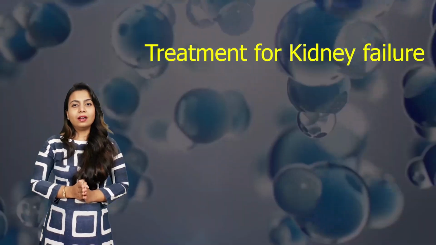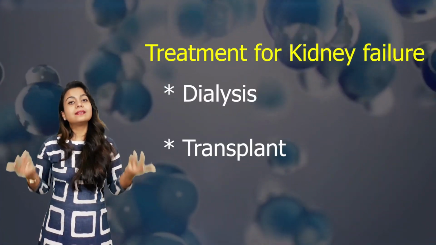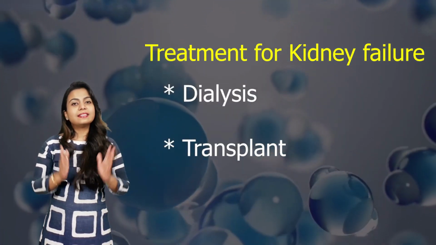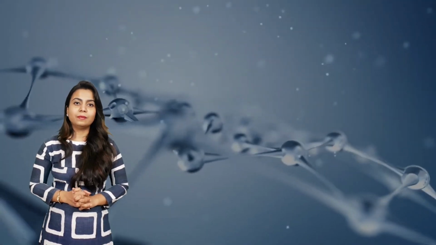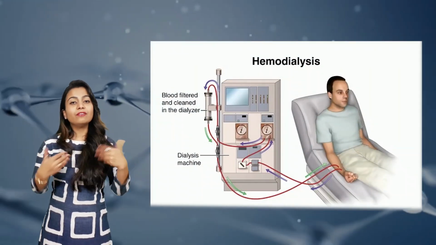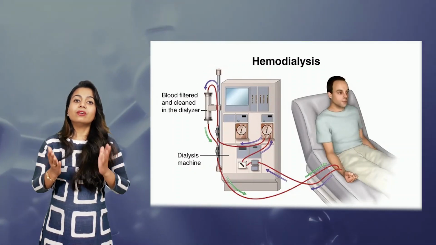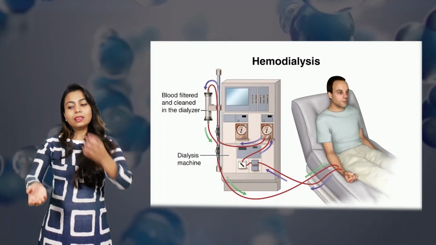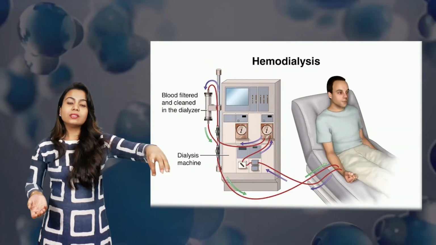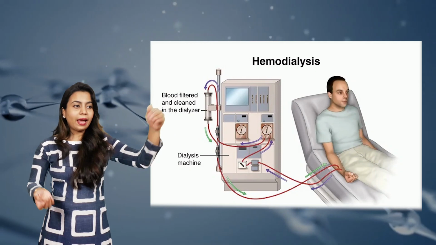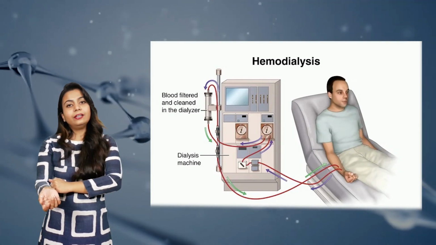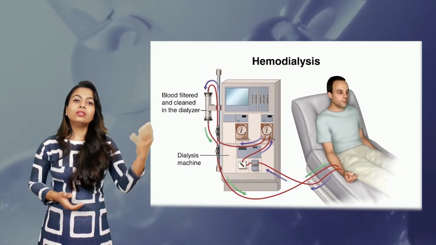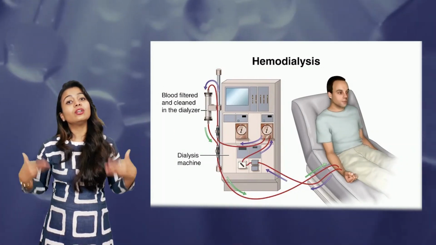If the kidney fails, then what is the treatment for that? The treatments are dialysis or transplant. First one is dialysis. Dialysis is an artificial machinery that works just like a kidney. When a person is on dialysis, the person's blood goes into the machine, it is filtered and then again it is added back to the person's body. So this dialysis machine is the artificial kidney, we can say.